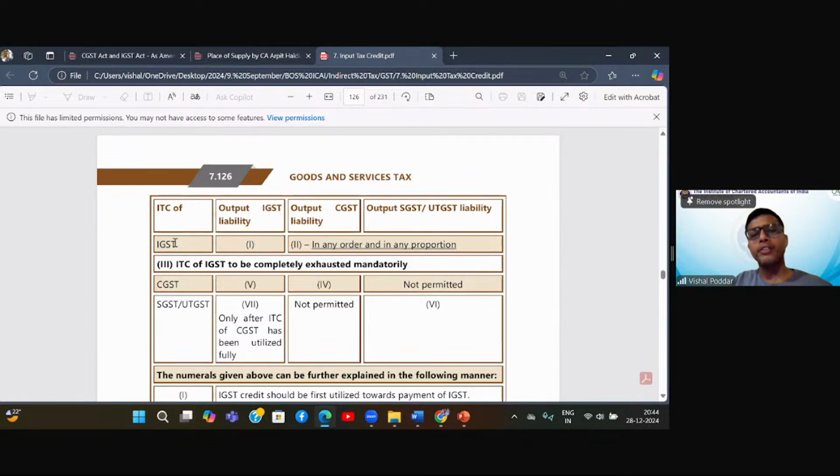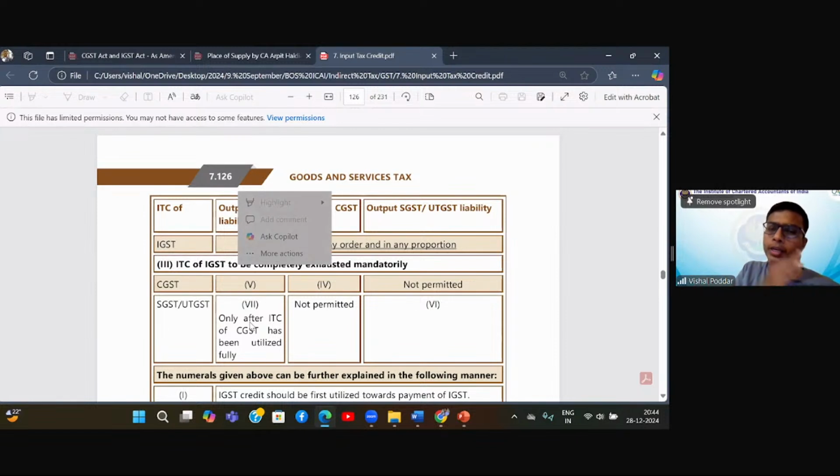So the IGST credit has to compulsorily be utilized for making payment of IGST output liability. So IGST input credit should be first utilized. Now this is compulsion. First you have to take IGST credit only. So you have to start with IGST credit. First compulsion. Second compulsion, this has to be utilized for paying IGST output tax. So both these things are compulsory.